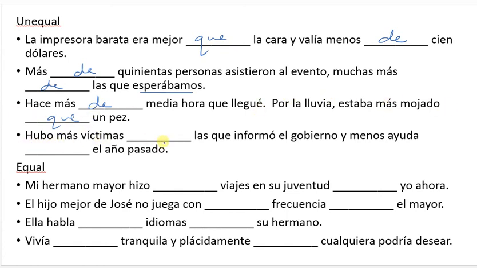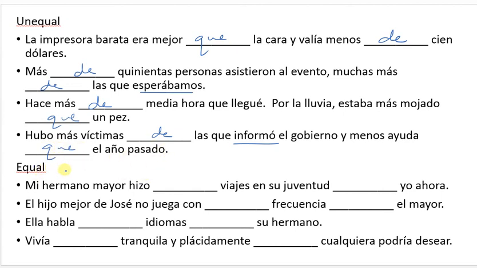Hubo más víctimas, something las que informó. Here we have a conjugated verb that's coming after whatever we're comparing, so it has to be de, because remember, it's más o menos de, article que. Informó el gobierno y menos ayuda, something el año pasado. Less help than the year before, it's going to be que.